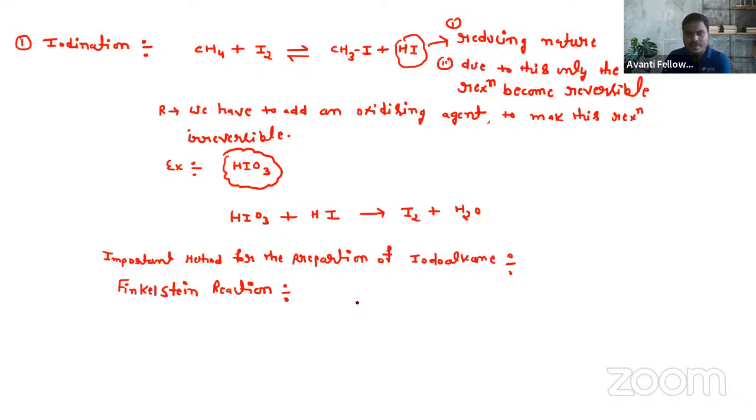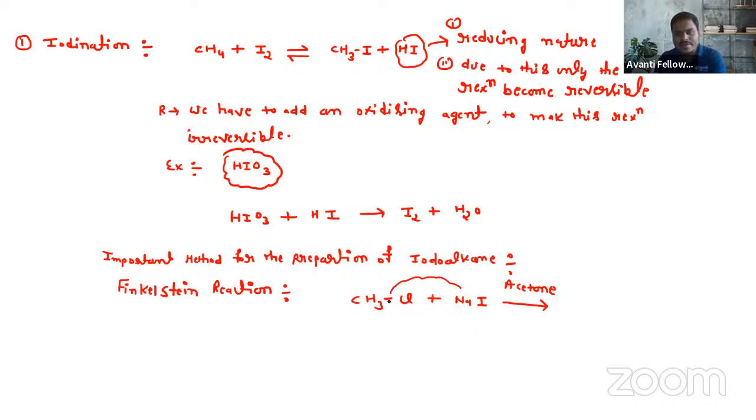So what is this reaction all about? In this reaction, basically, when we treat CH3Cl with NaI in presence of acetone, what will form, beta?